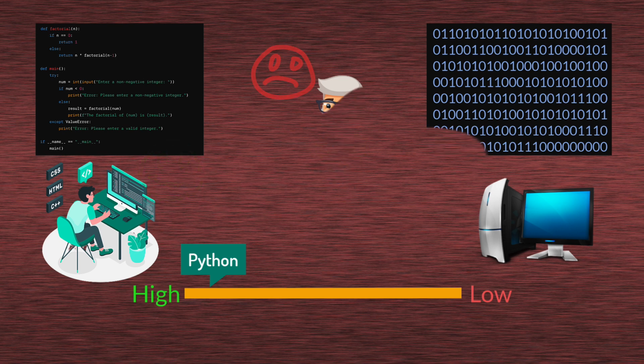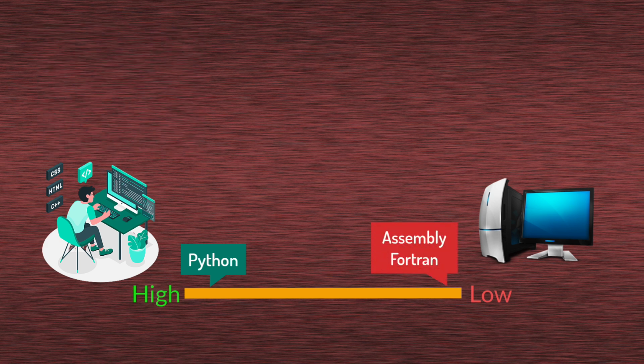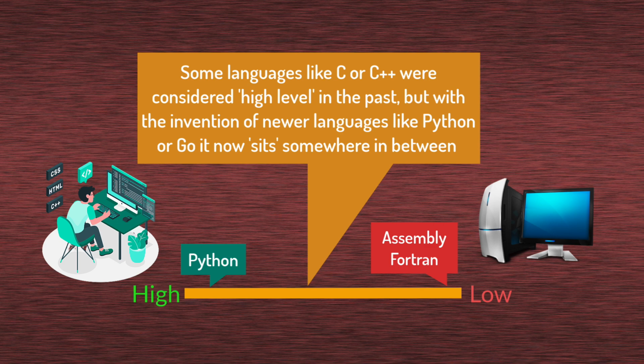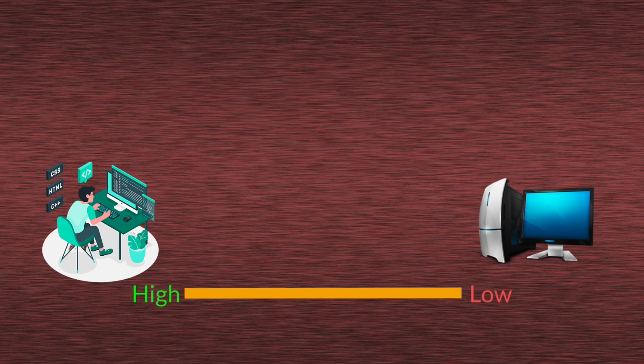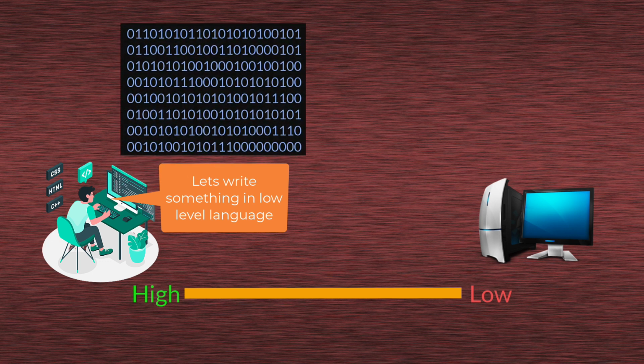And Python is that high-level language. Well, so is JavaScript or Perl or PHP, but there are also some low-level programming languages, like assembly or Fortran. Now those high and low levels refer to the so-called level of abstraction. I know that's a fancy phrase, but what it really means is that a low-level language will simply not differ much from the machine code.